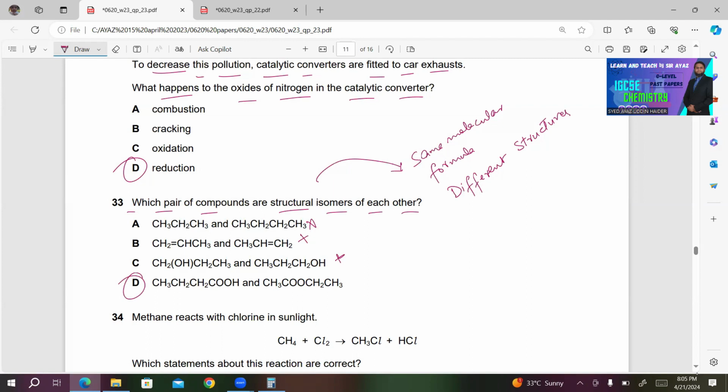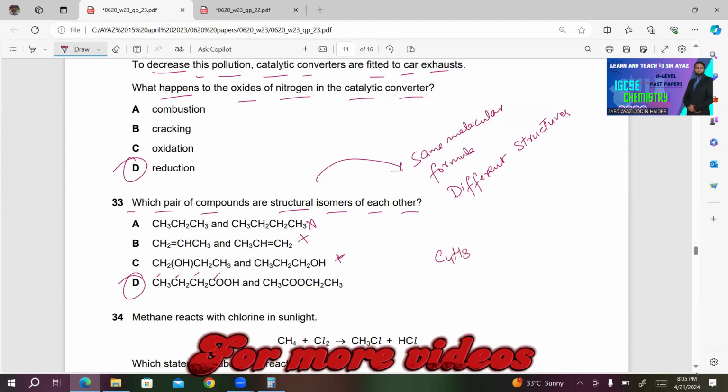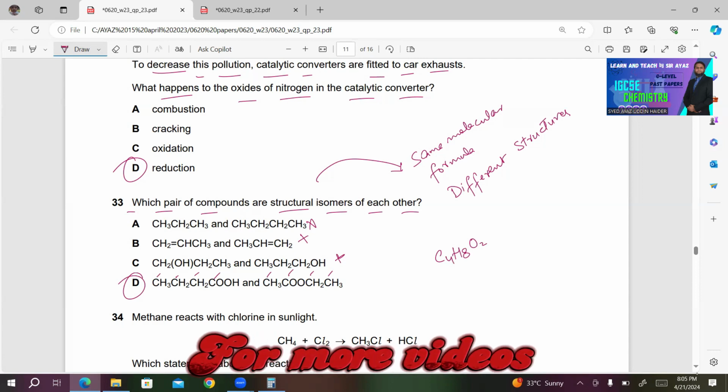CH3-CH2-CH2-COOH and CH3-COO-CH2-CH3. If you look at the carbon atoms, 4 carbon atoms, 1, 2, 3, 4, C4. What about hydrogen? 3 plus 2, 5. 5 plus 2, 7. 7 plus 1, 8. H8. Oxygen, O2. Next, for the next one, again we have 4 carbon, 1, 2, 3, 4. C4. How many hydrogen? 3 plus 2, 5, 5 plus 3, 8, H8, oxygen 2. So this must be the right answer.